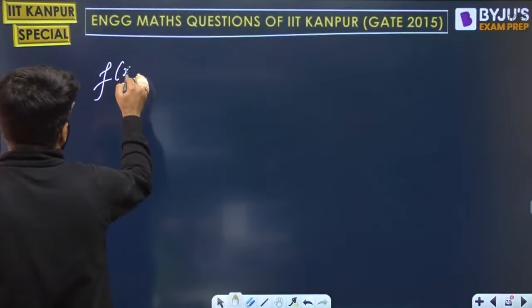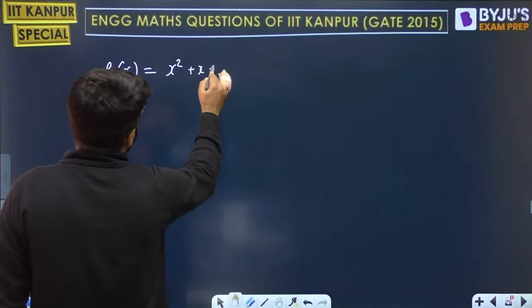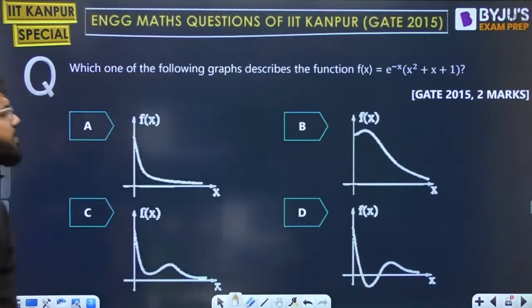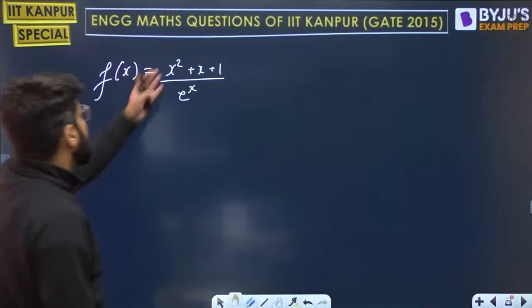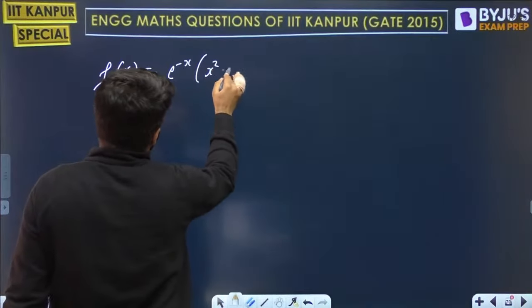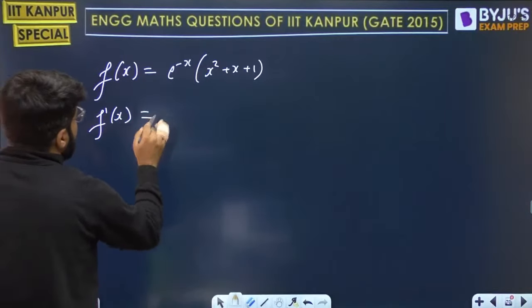I have f of x equal to x square plus x plus 1 divided by e power x. If you want, you can keep it as a multiplication: e power minus x times x square plus x plus 1. So what should be the derivative of the function?